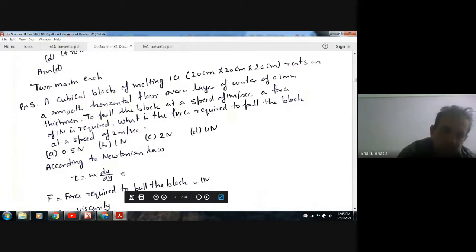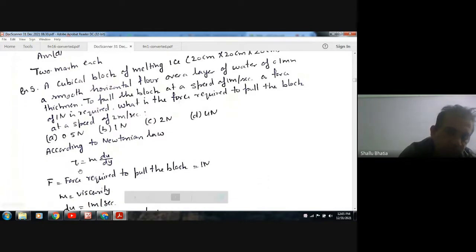Here mu is a constant quantity. In the second case, dy is the same, but u is 2 meter per second. So u is changing, and the area of the block is also there. The force is given by tau into A. So force is directly proportional to velocity, because the other quantities are the same. When the velocity is one, the force required is one.